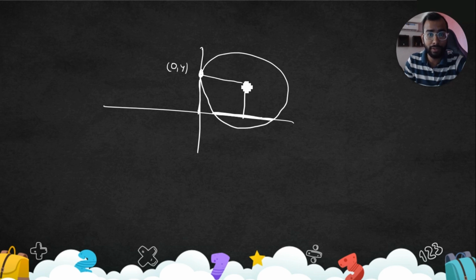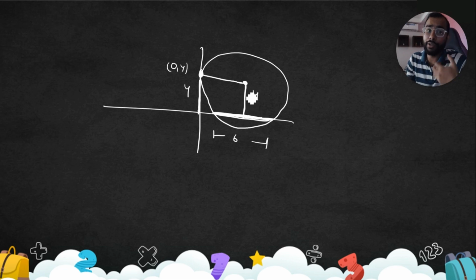Since it's touching here, we know that this is 4, this is (0,4). We'll talk about the center later on. First point is, if you draw a perpendicular from the center, it's going to be the radius and this is the tangent, right? So this is 4 centimeter. Now this complete chord is 6 centimeter, and we know that if we draw a perpendicular from the center to the chord, it bisects the chord. This length is going to be 3 centimeter, correct?